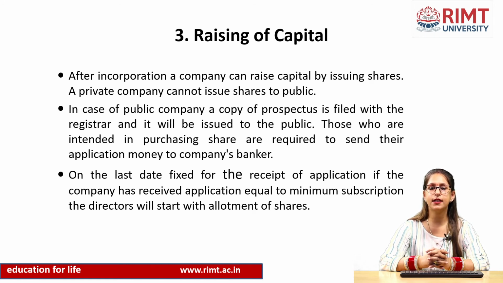On the last day fixed for the receipt of applications, if a company has received applications equal to the minimum subscription, the director will start the allotment of shares. Minimum subscription, that is 90% of the total number of shares issued, must be achieved within 120 days of issue of shares. Once that figure is achieved, the director will start allotting the shares to the public. A company cannot allot the shares until minimum subscription, that is 90% of the total issue, is achieved.